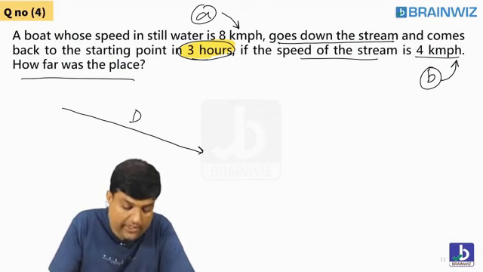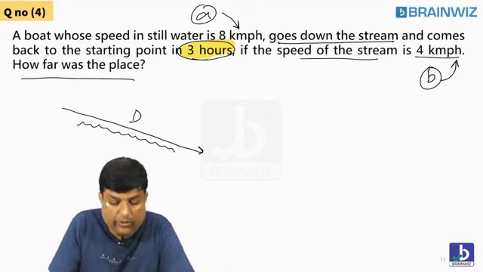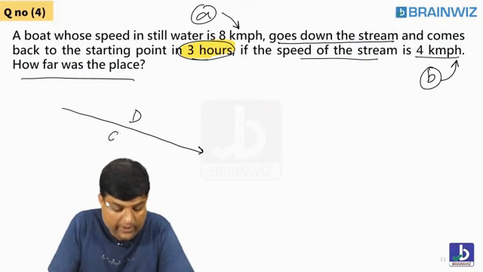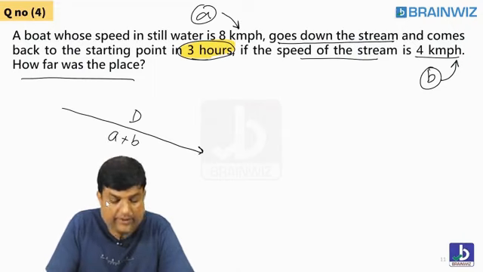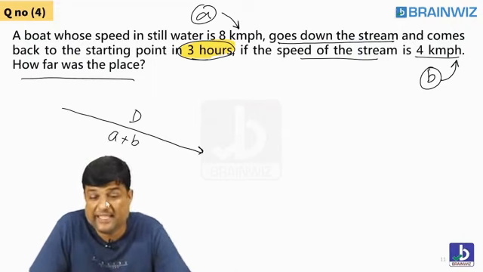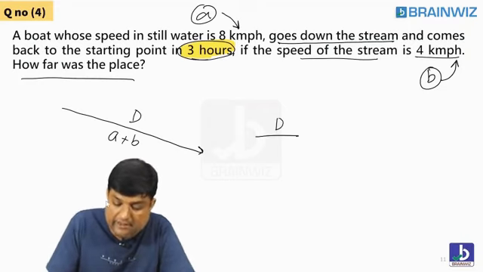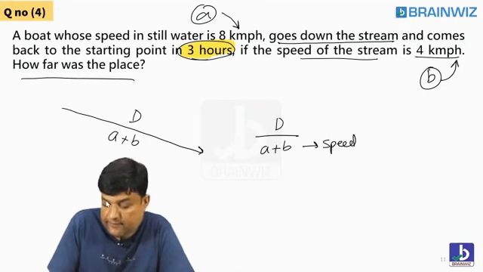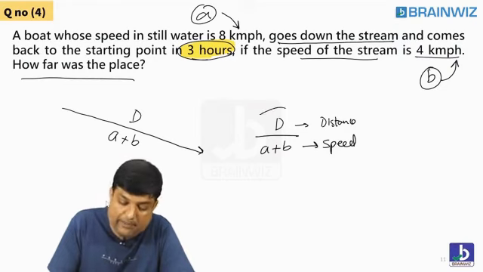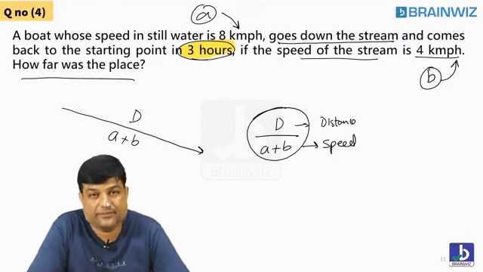When you are going down, students, your speed is acting like what? A plus B. So tell me, distance divided by A plus B. This is speed. This is distance. Students, distance by speed, what do you call it as?